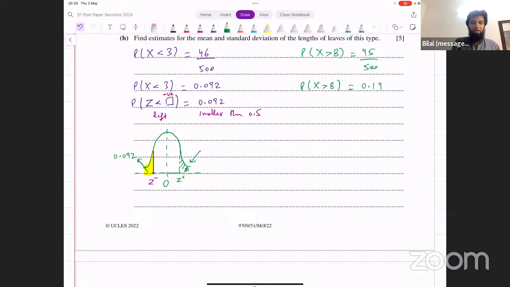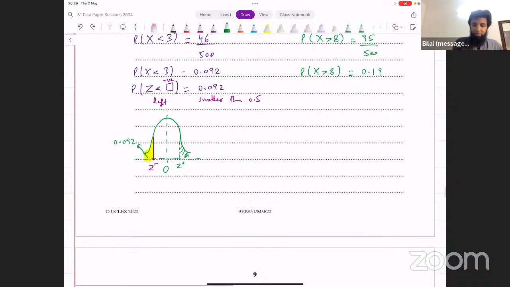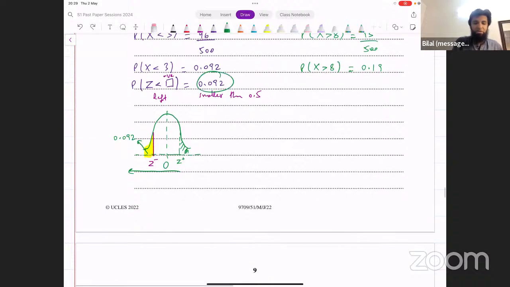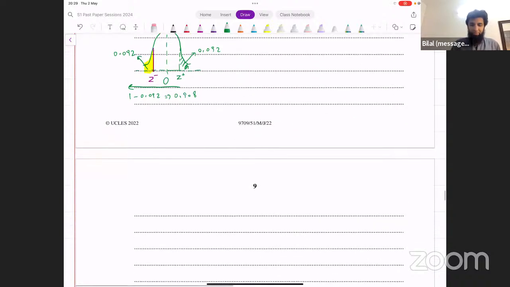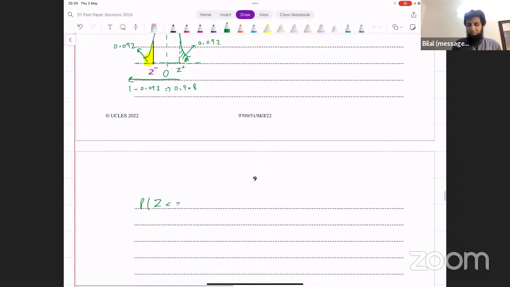This is 0.092. And then if that is 0.092, what about the area to the left of this positive z value? This will be 1 minus 0.092. If this area is also 0.092, the area to the left is 1 minus 0.092. What does that give us? 0.908. So we could write that as probability of z less than the positive value of z, that equals 0.908. Now, this is the standard form.